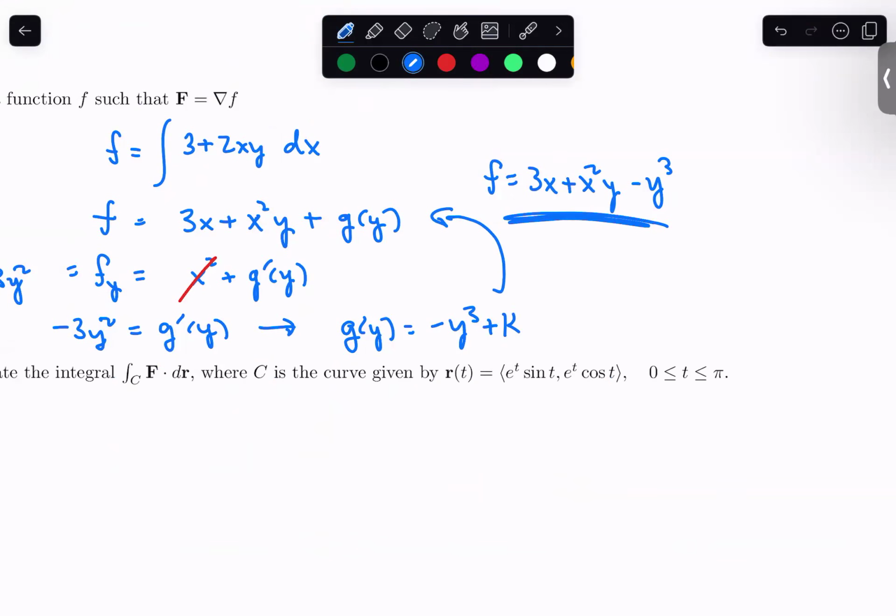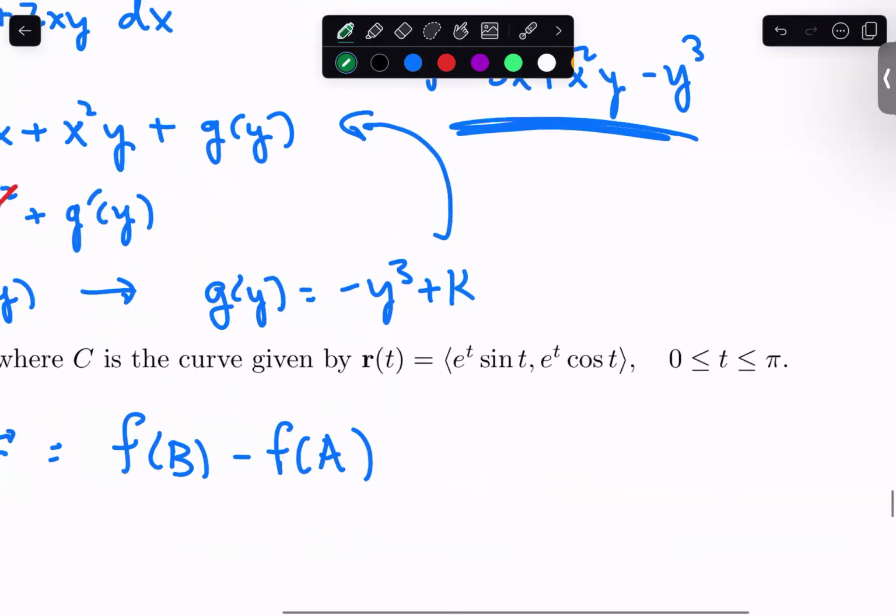The last bit here is we need to evaluate a line integral. So again, this is kind of building up towards something. The fundamental theorem of line integrals says that if you have a nice conservative vector field, which in this problem we do, then we're going to have f of b minus f of a. So again, I need to know my starting and ending point. So if I switch over here, I have a starting and ending time, but the question is, what is my starting and ending point? Well, I can plug in my starting time of 0 into my parameterization.